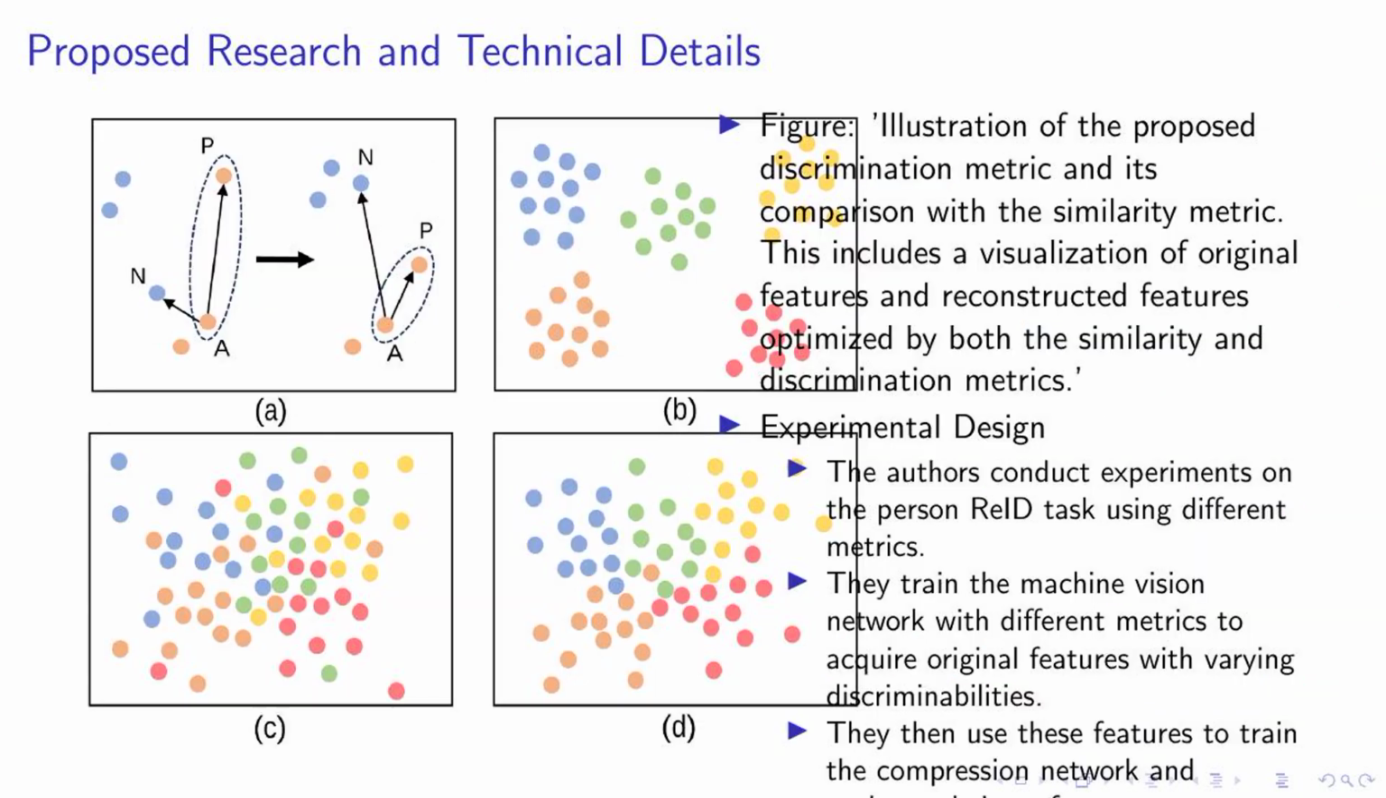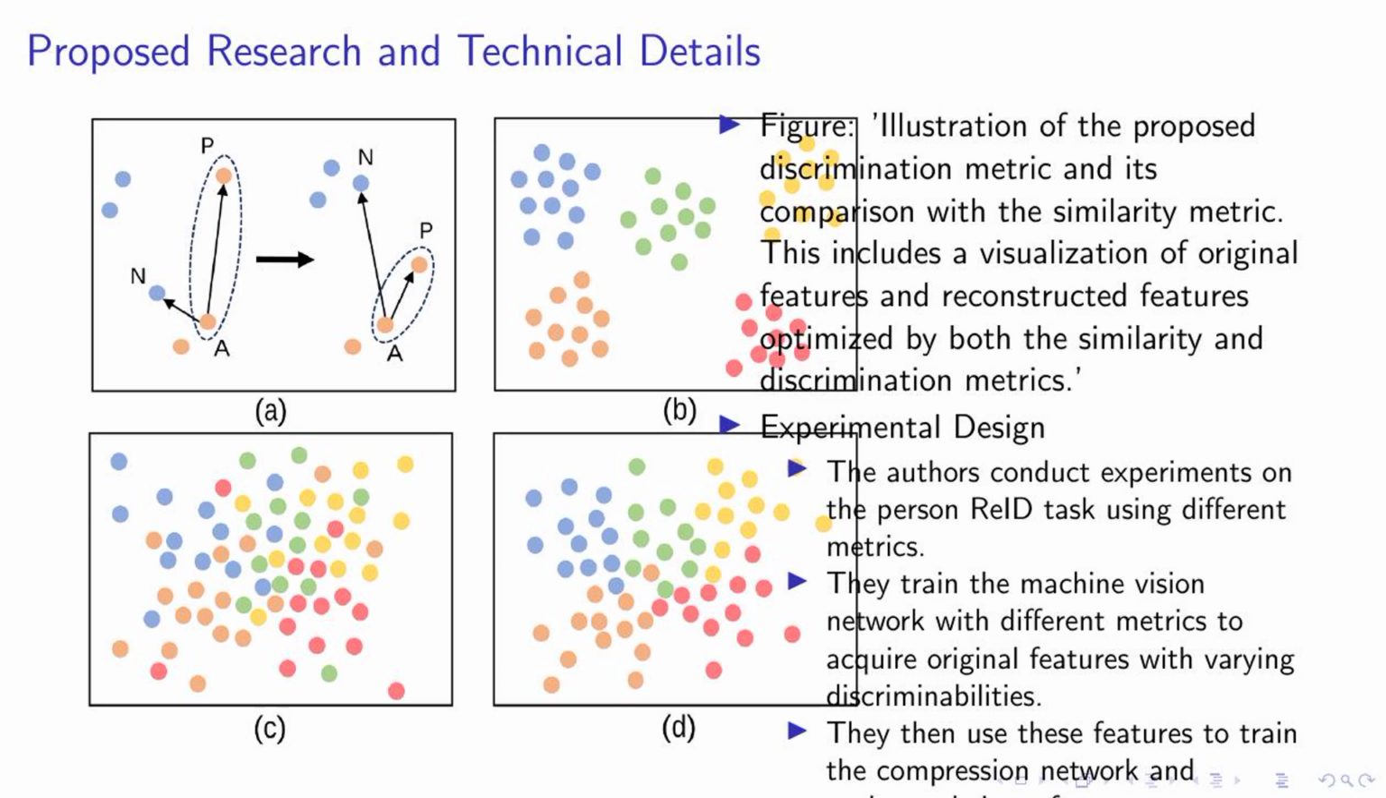On this slide, we delve into the technical details of our research. The figure on the left illustrates our proposed discrimination metric and how it compares with the similarity metric. It provides a visualization of original features and reconstructed features optimized by both metrics.